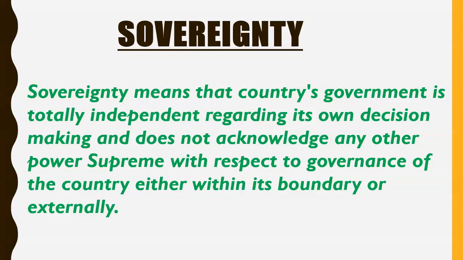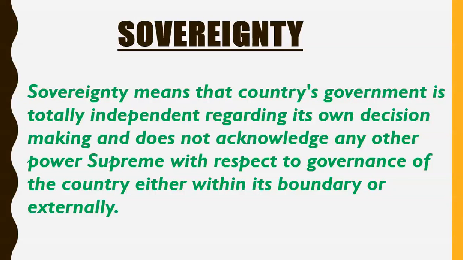Now it means that the government of India is independent in its decision making internally as well as externally. No internal power or external power can interfere in the decision making of the government of India.